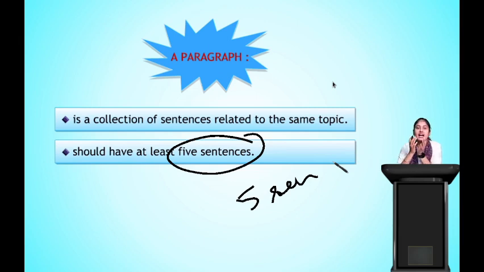It is a collection of sentences that are related to the same topic. Okay? In order to be called a paragraph, how many sentences should it contain? It should contain at least 5 sentences. Clear? Okay. So now we can answer a question.